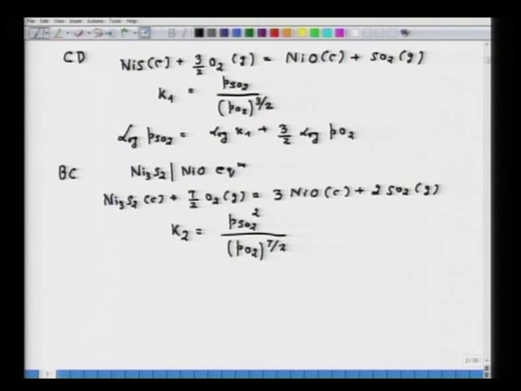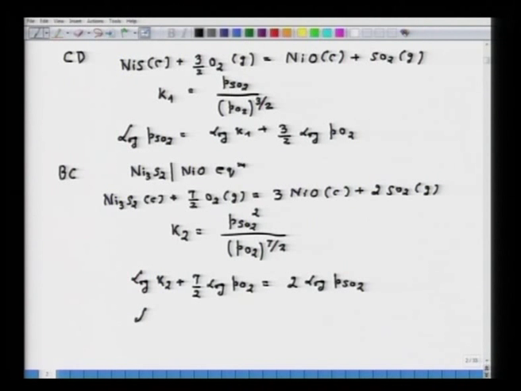So, if I put now log of K2 plus 7 by 2 log of PO2, that will be equal to 2 log PSO2. So, I have to find out the relation between PSO2 and PO2.